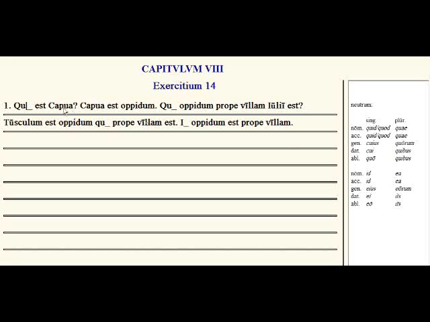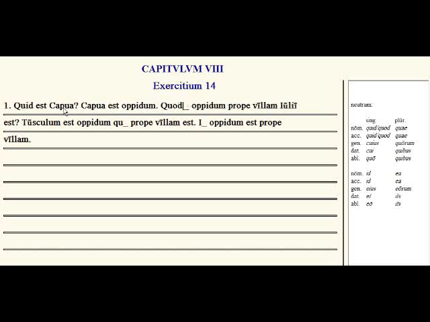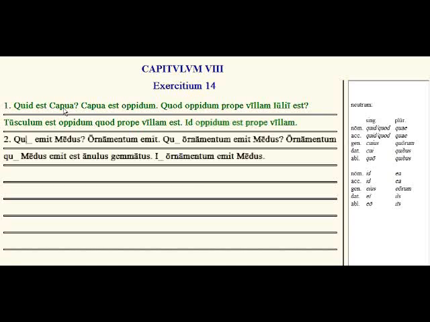So, quid est Capua? Capua est oppidum. What is Capua? Capua is a town. Which town is near? Quod oppidum is near the house of Julius. Tusculum is the town which is near his house. Id oppidum, that town is near his house.